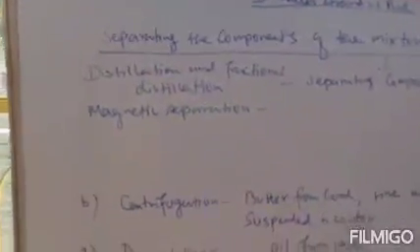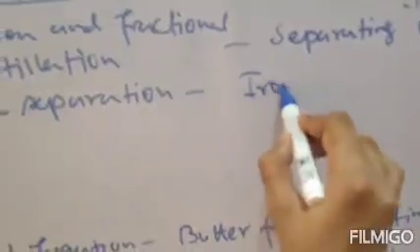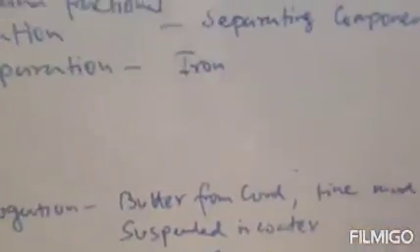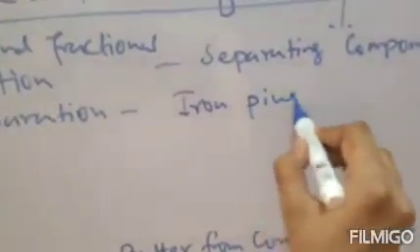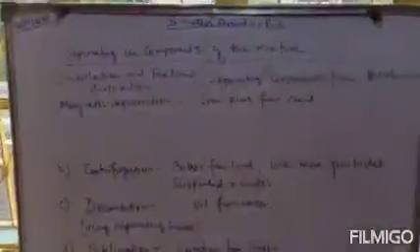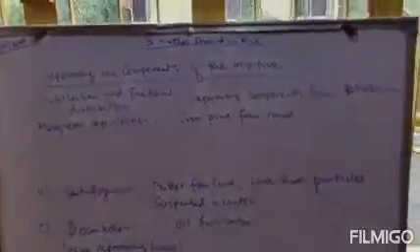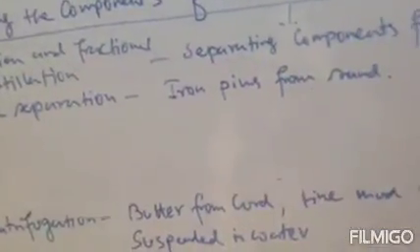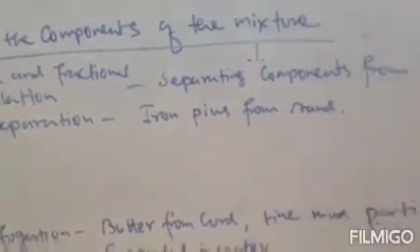That means iron pins from sand. So these are the different processes of separating components from different mixtures. Clear? So this is complete.